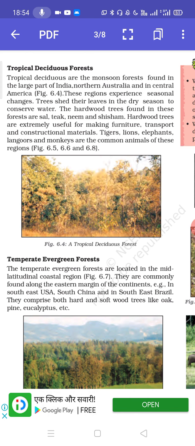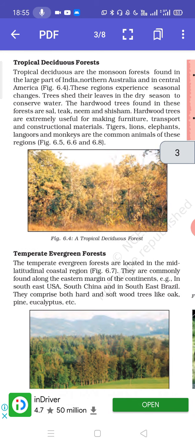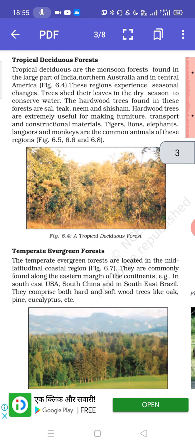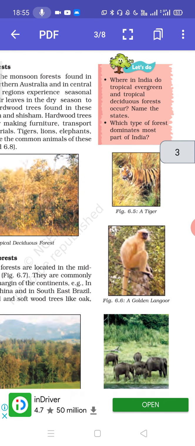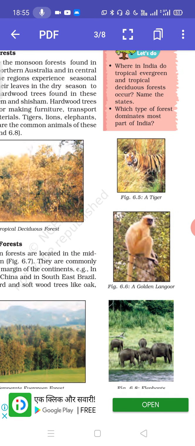The hardwood trees found in this forest are sal, teak, neem, and shisham. Hardwood trees are extremely useful for making furniture, transport, and constructional material. Tigers, lions, elephants, langurs, and monkeys are common animals of these regions. Figures 6.5, 6.6, and 6.8, you can see the animals which are found here.